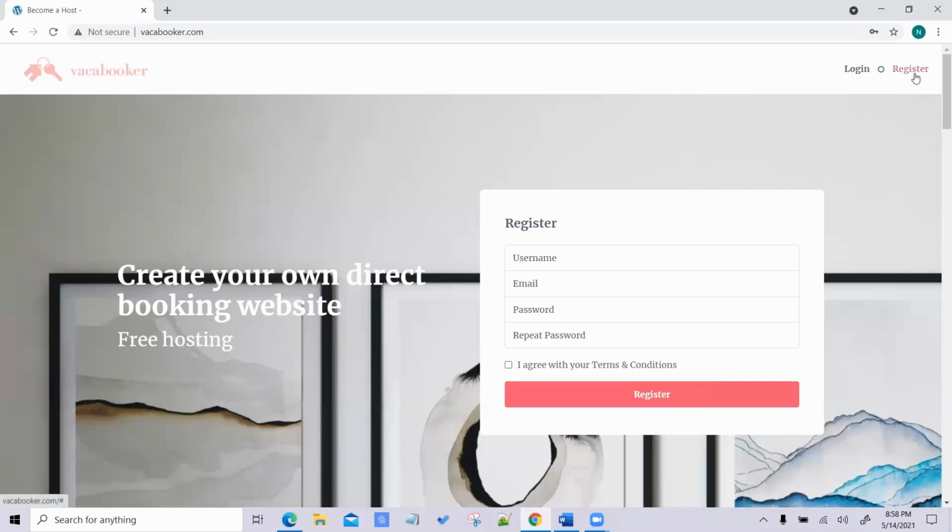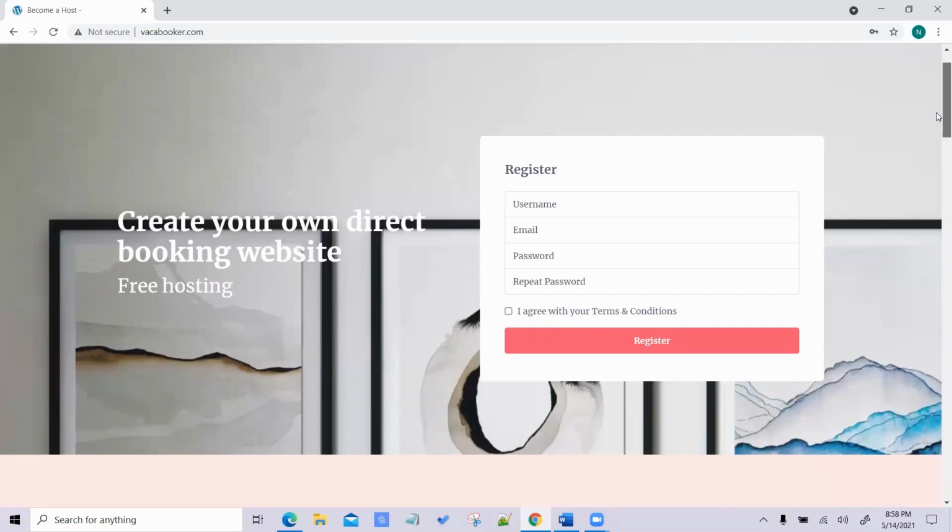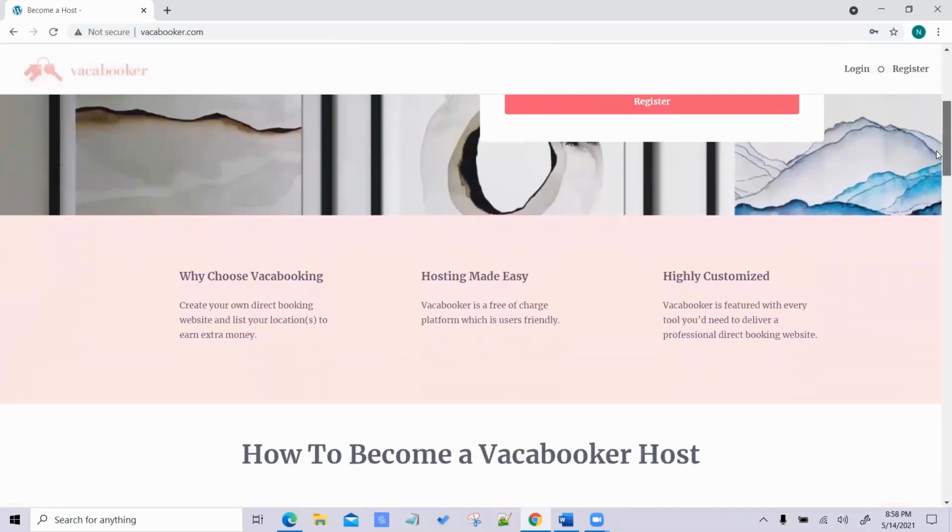Also, a person can click over here and register as well. We went with a modern design, so it's going to be friendly and pleasant to look at. Then we stated why somebody would become a host using this platform.